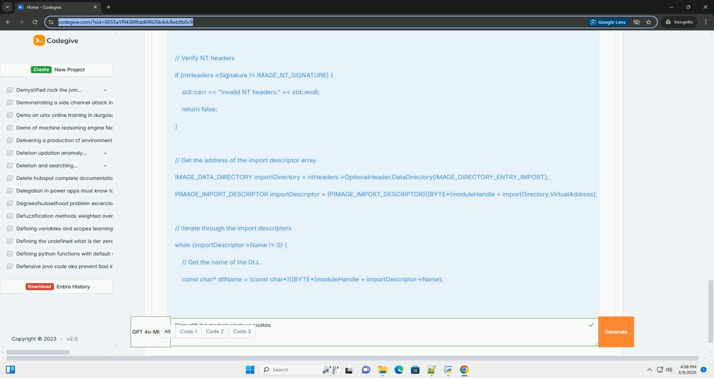2. Types of Windows rootkits. Rootkits are categorized based on where they operate within the system's architecture. Here's a breakdown. User mode rootkits. These operate at the application level, Ring 3. They are easier to develop but also easier to detect.